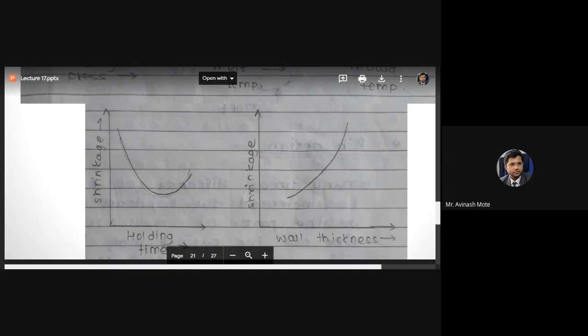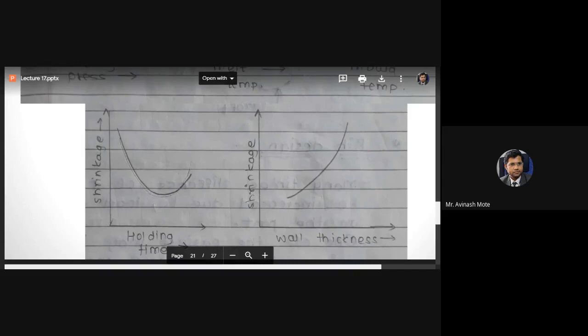If wall thickness is going to be more, heat transfer rate is going to reduce, because it will simply act as a resistance to the passage of heat. If wall thickness is more, resistance is more, conduction is less, so the heat transfer rate is less.